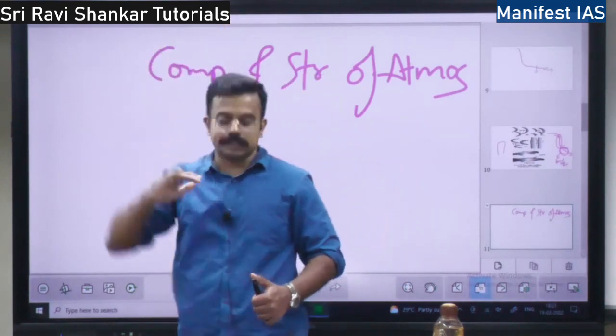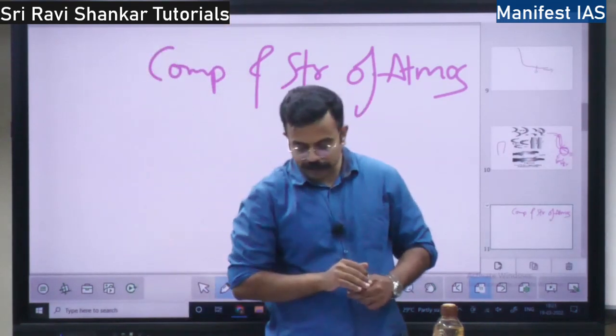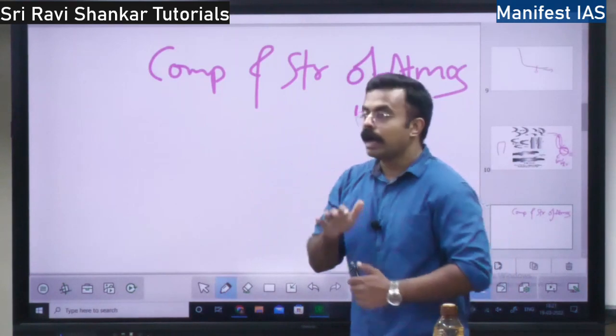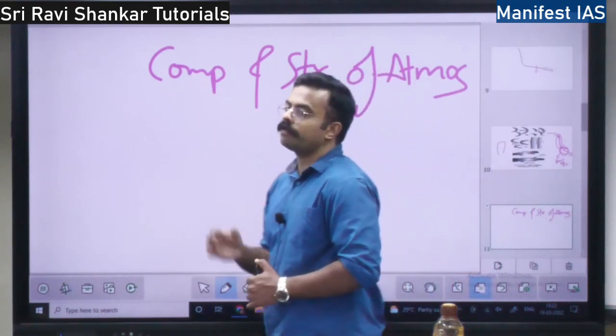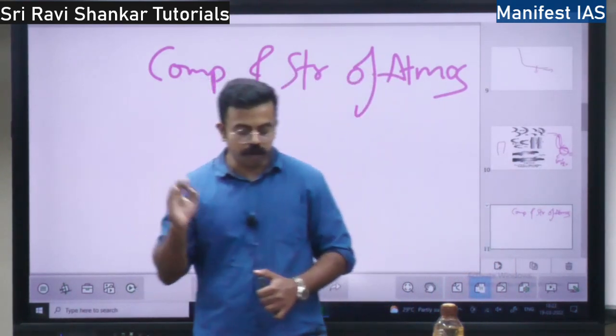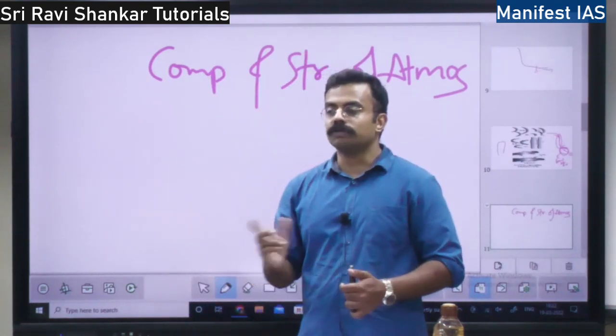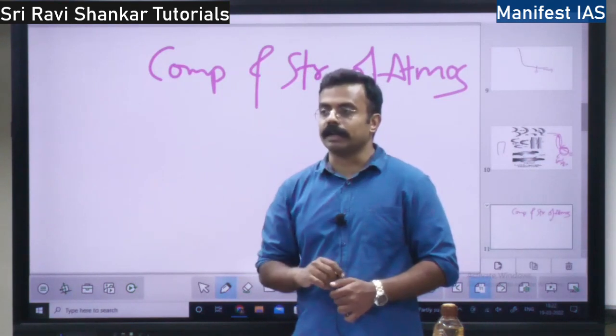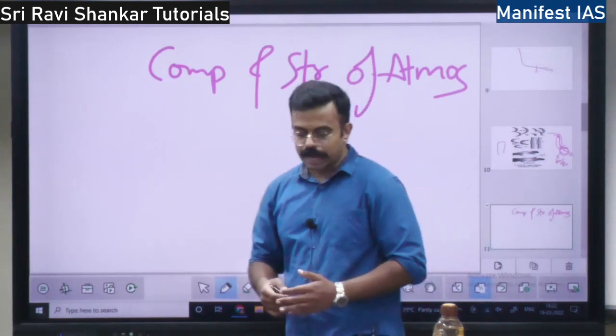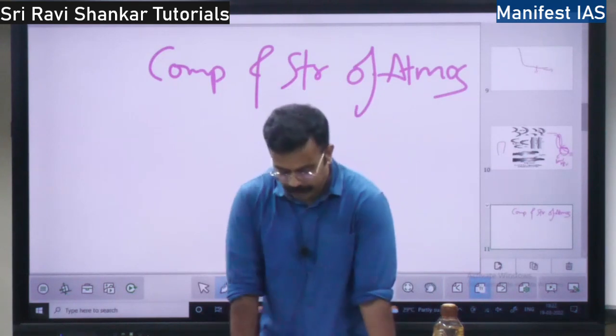99% of the atmosphere is within the 32 kilometers. So what is the composition of atmosphere? Atmosphere consists of gases. It consists of water vapors. It consists of dust particles. What is water vapor? You know, water getting evaporated, right? So water vapor, gases and dust particles are there.